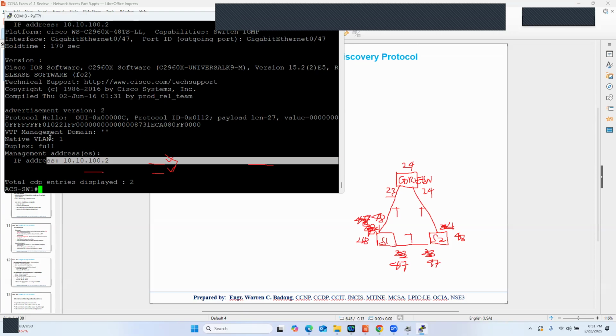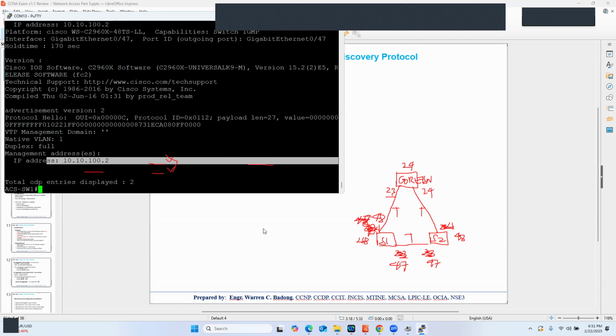So these are again very useful commands to know more about neighboring devices. And with this, you can map your topology. You can simply telnet to the neighboring switch and try the show commands there to discover other devices beyond this device, if there are any. All right.